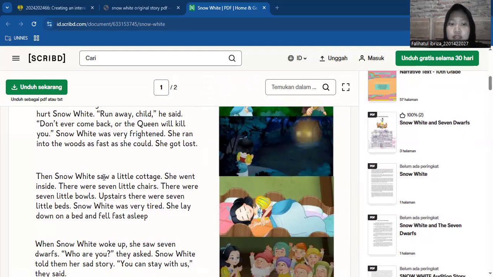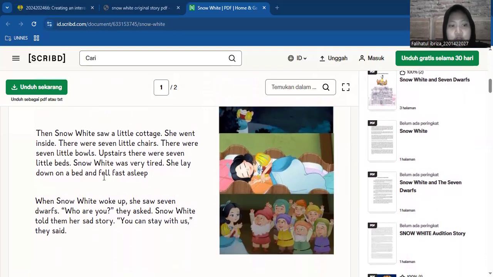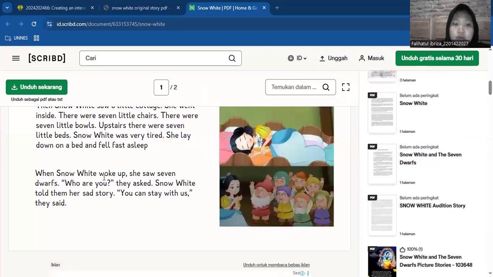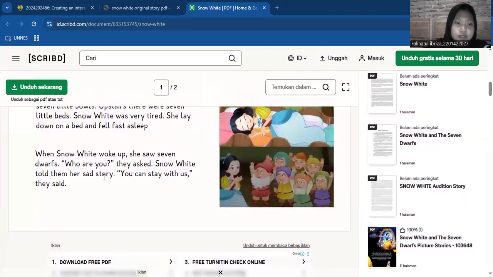Snow White was very frightened. She ran into the woods as fast as she could. Then Snow White saw a little cottage. She went inside. There were seven little plates. There were seven little cups. Upstairs there were seven little beds.